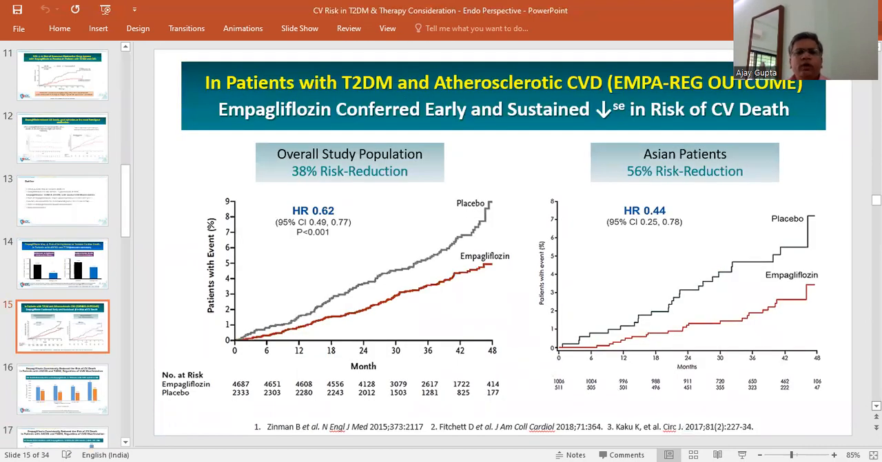In patients with type 2 diabetes mellitus and atherosclerotic cardiovascular disease, EMPA-REG outcome has demonstrated that there is a clear benefit in those patients who have been treated with empagliflozin. There is decreased risk of cardiovascular death. So in the overall study population, there is 30% risk reduction. And when the subgroup analysis was done with the Asian population, it was found that there was a 56% risk reduction with cardiovascular death in Asian patients.